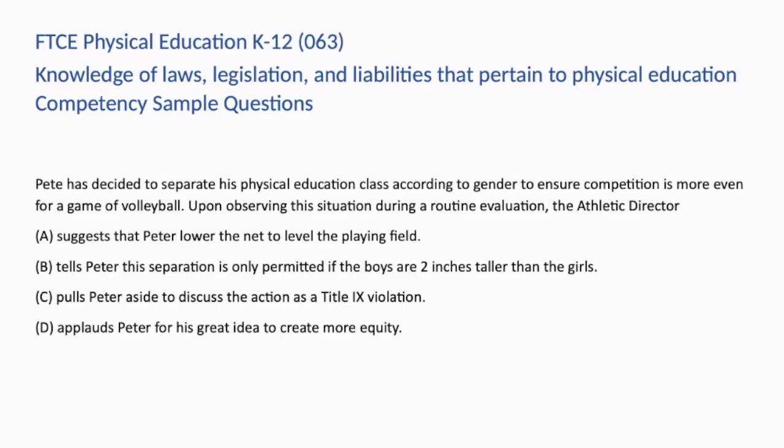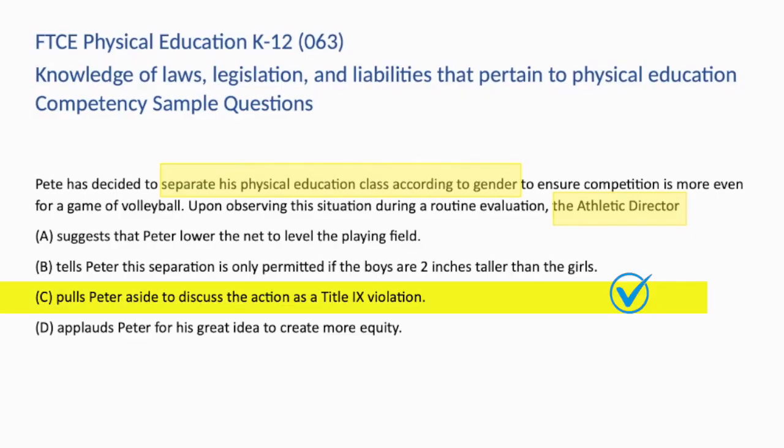So we're trying to determine what an athletic director would say to Pete during a routine evaluation based on his decision to separate the class according to gender. A. This suggestion wouldn't address the situation in question. B. An athletic director would not provide this inaccurate information. Let's jump to D. This isn't a situation that an athletic director would be applauding, as it's not a legitimate way to create equity. C is the correct answer. This is a Title IX violation. Title IX prevents gender segregation during class unless there is a significant amount of bodily contact.